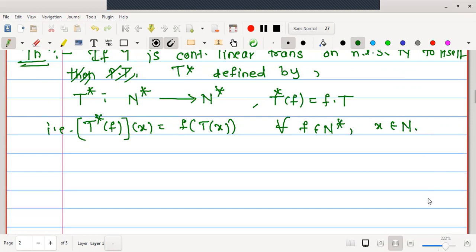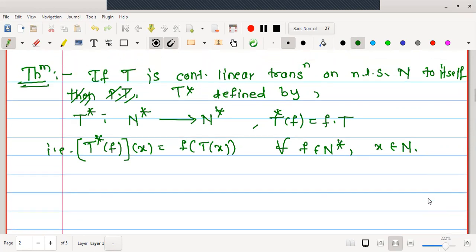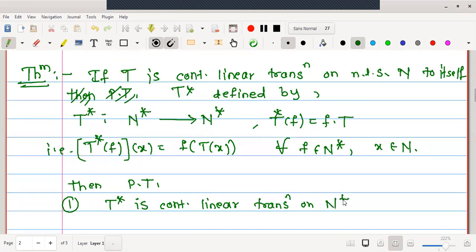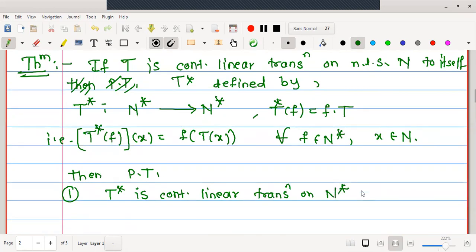Okay, it's clear now. T is a continuous linear transformation. T star is defined as above. Then prove that, point number 1, T star is a continuous linear transformation on N star. This is the first property to prove.